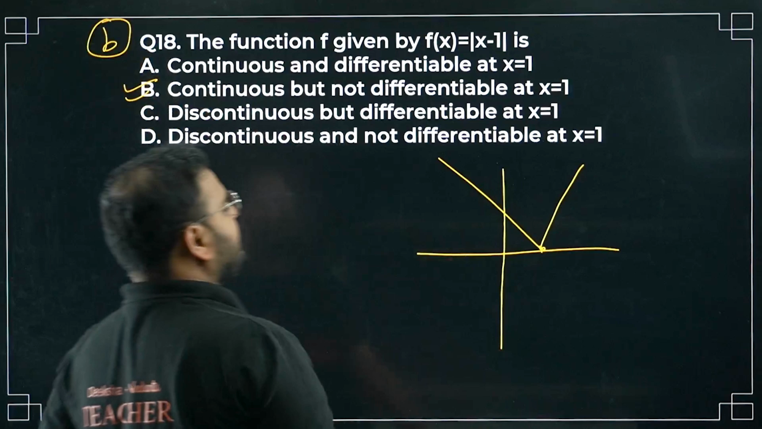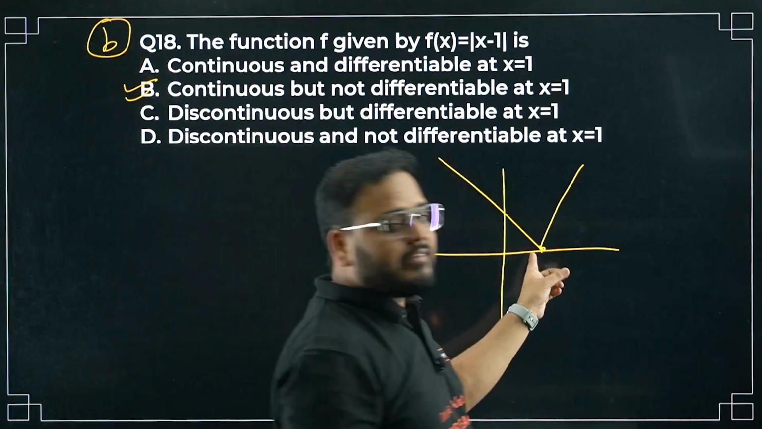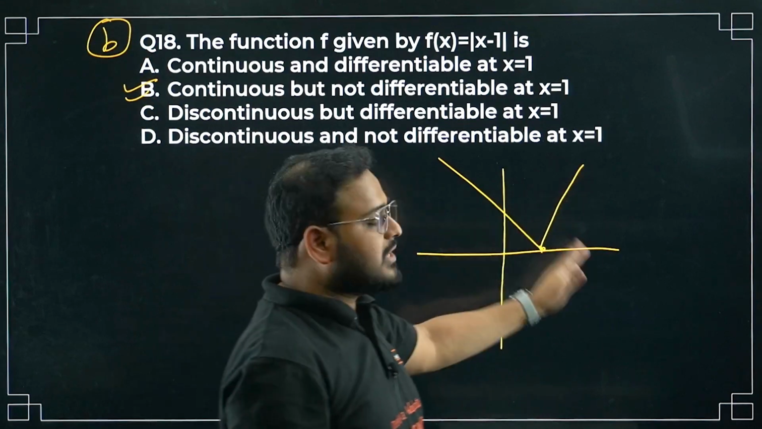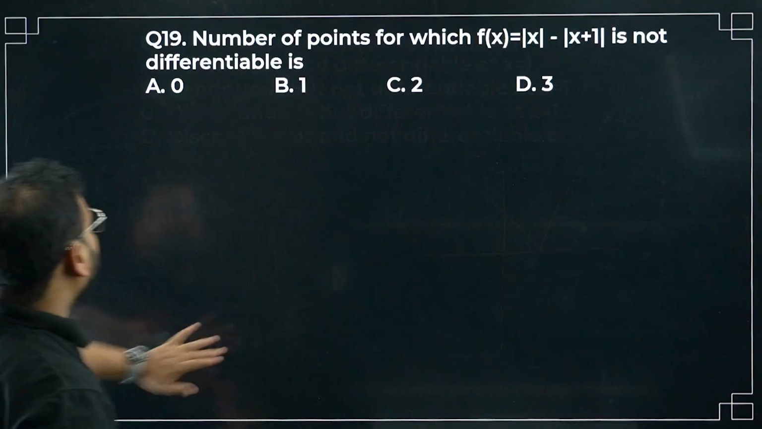Over here, what do we have? Negative derivative. Over here, you'll have positive derivative. Hence, they will not be equal to each other. Okay. Move on to question number 19 now.